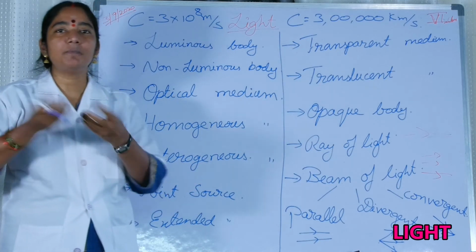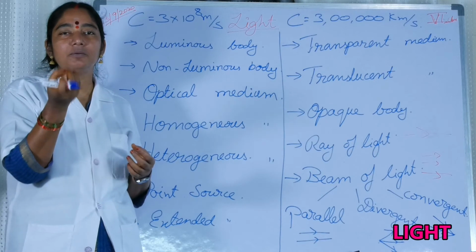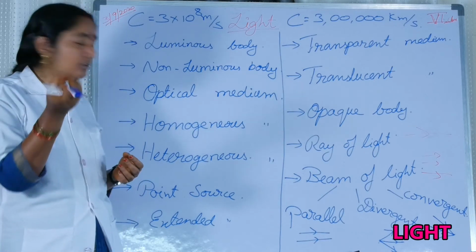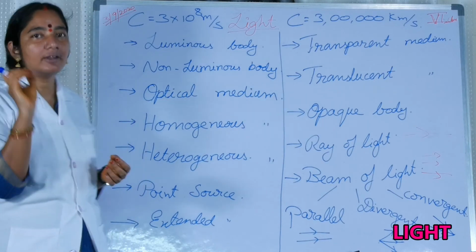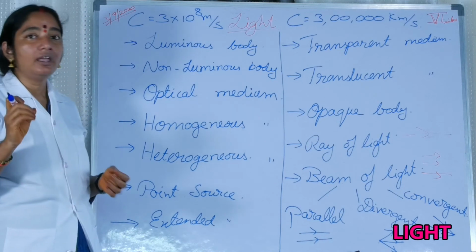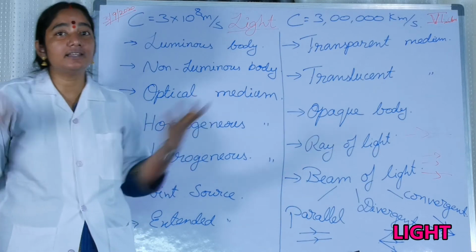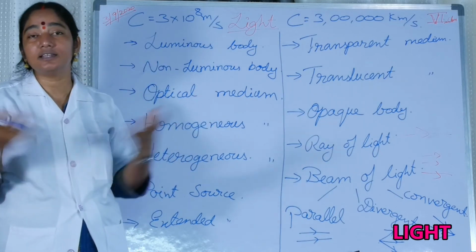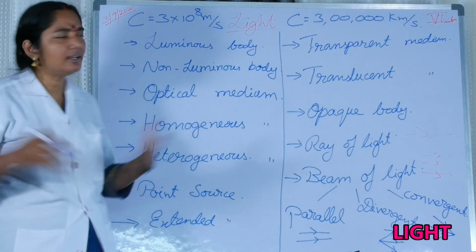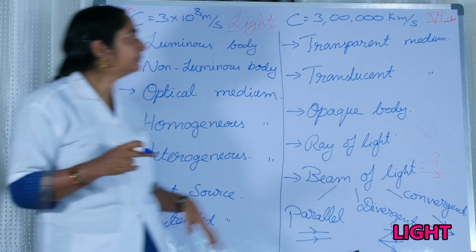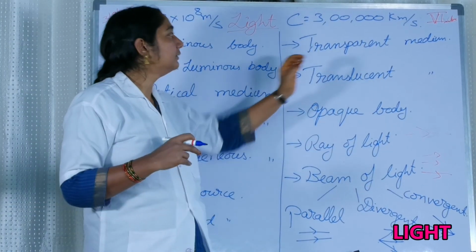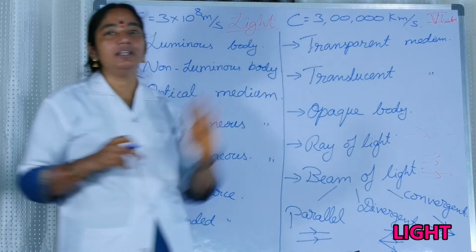For a light to propagate, there must be a starting point. That's a point source. So if it is a small point, we call it a point source of light. An extended source of light: light coming from the tube light is an extended source of light. Light coming from the sun is an extended source of light. So it's an extended source. You understood that. Now let us see what is a transparent medium.